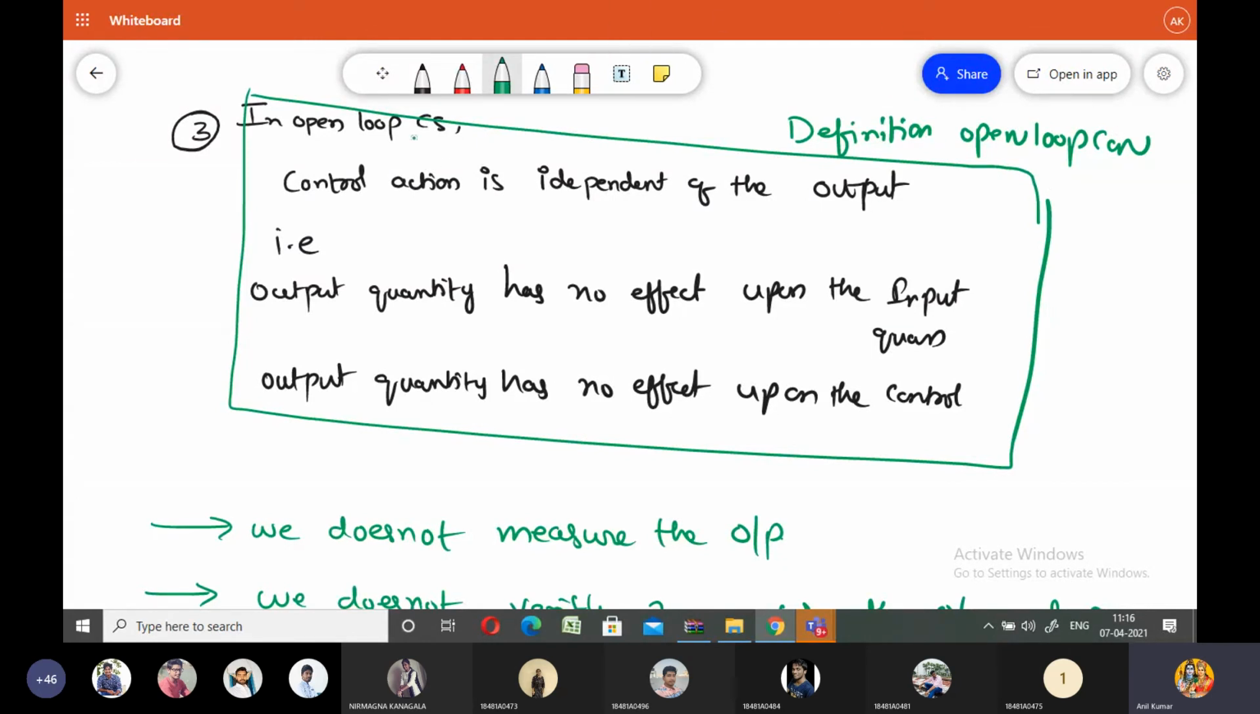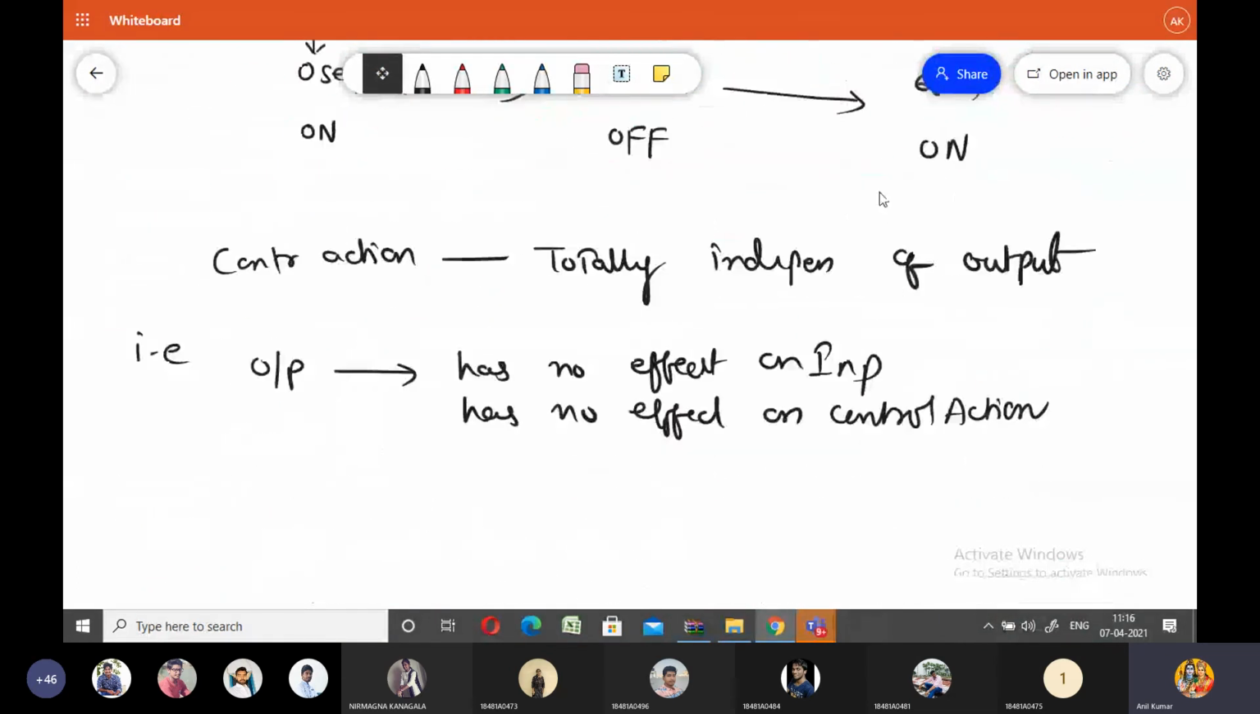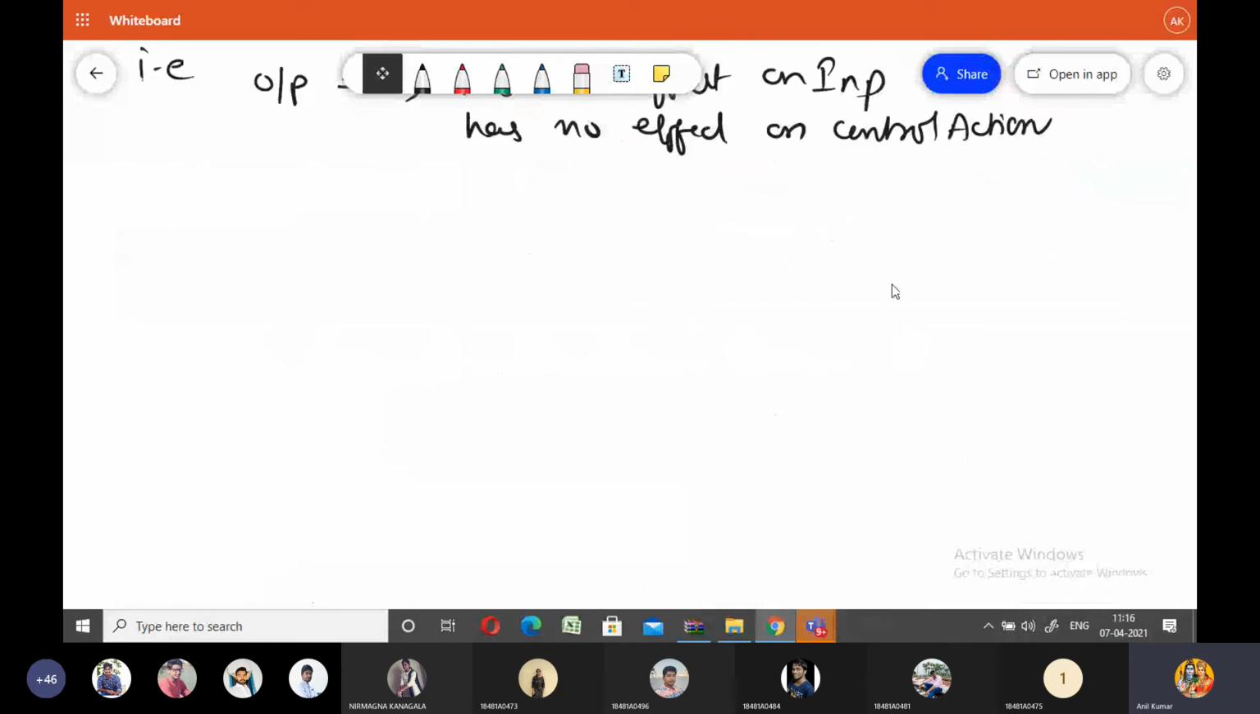Right. So here, I would like to explain the same concept with the help of one example, that is called immersion water heater. The best example for the open loop control system is the immersion water heater.